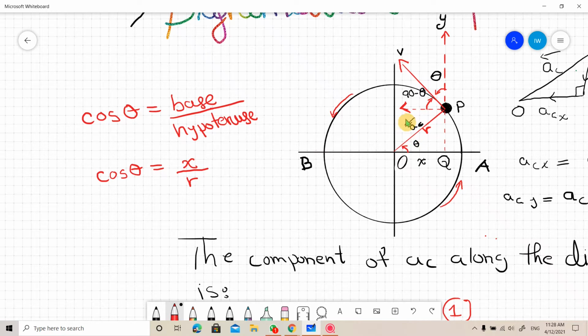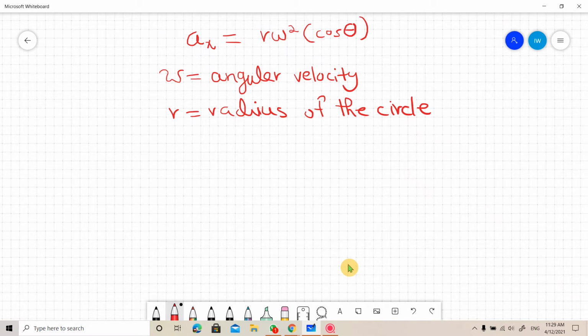That mentioned AC is the centripetal acceleration, don't confuse it with the radius. So we will put the value of cos theta in the above equation. We can write it as equation 2.